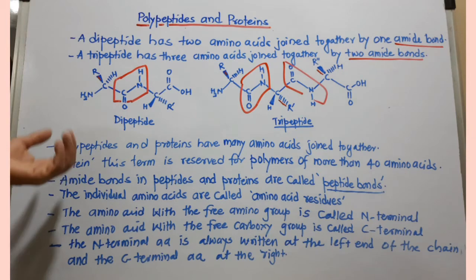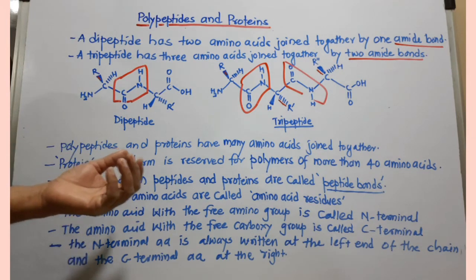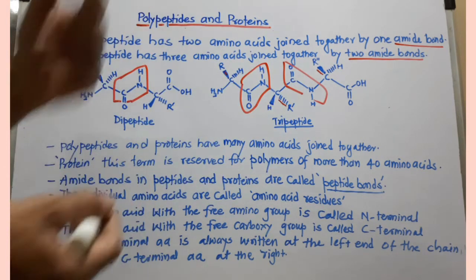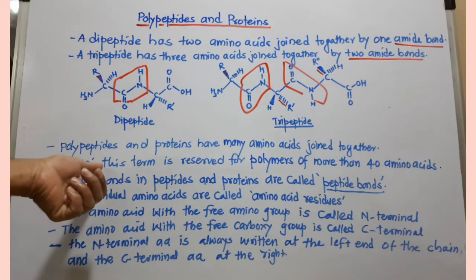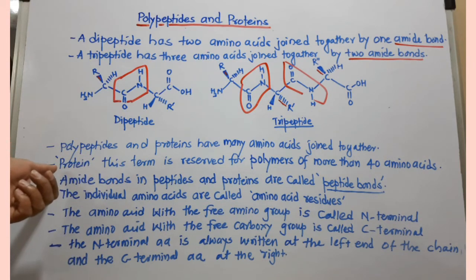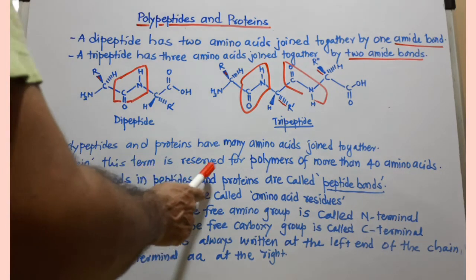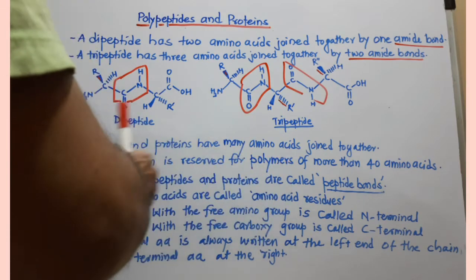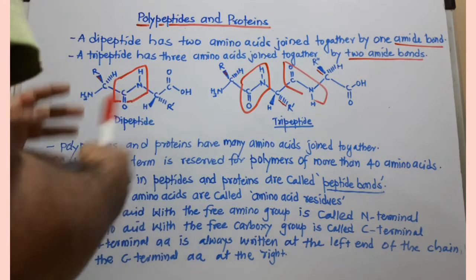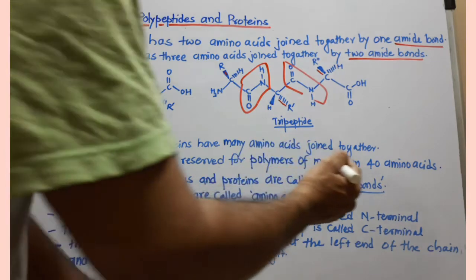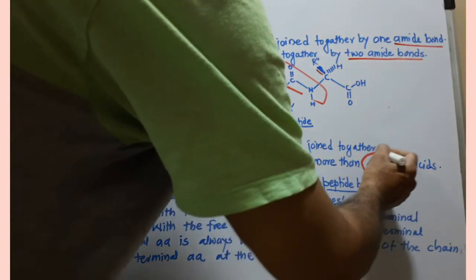Polypeptides and proteins have many amino acids joined together, that we have seen. This we have seen, when to use polypeptide and when to use protein. The term protein is reserved for polymers formed after joining many amino acids, more than 40 amino acids.